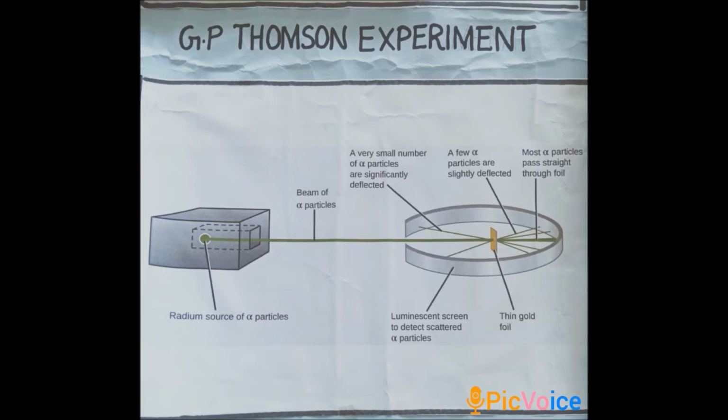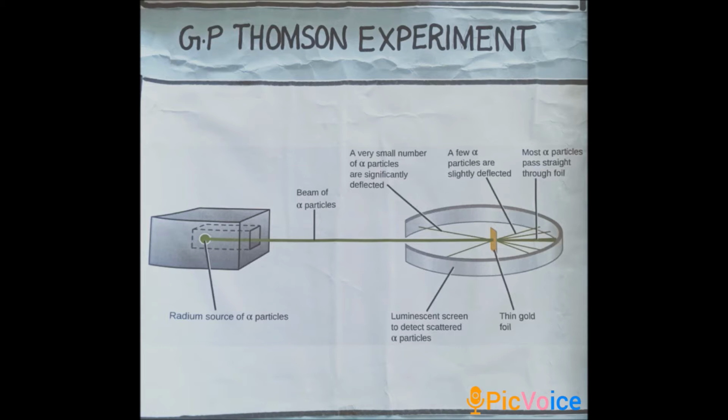This is the experimental setup of G.P. Thomson experiment. On the left hand side, can you see? It's a radioactive source, that is a lead block containing an alpha particle emitting source. See the fluorescent screen, which is circular in shape. At the center, metal foil is placed.